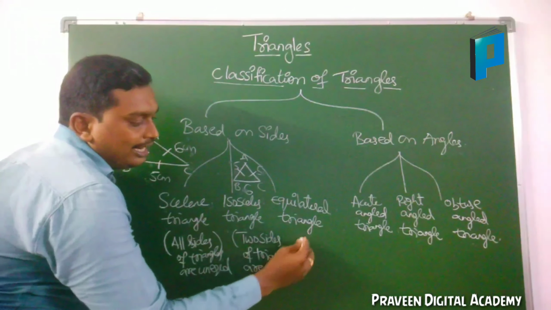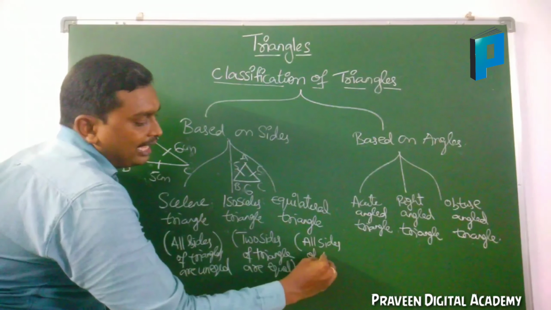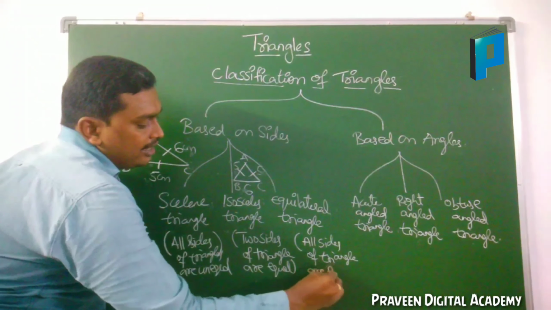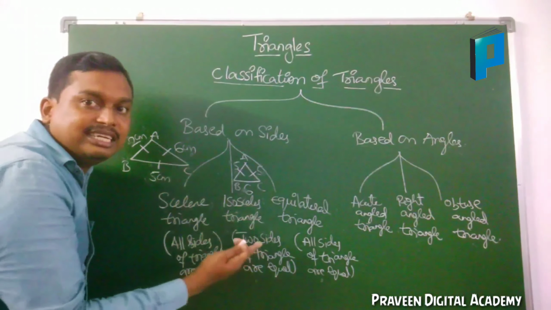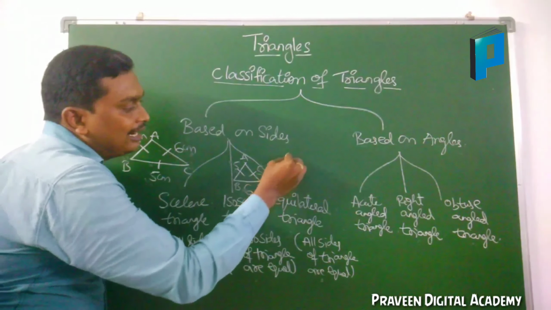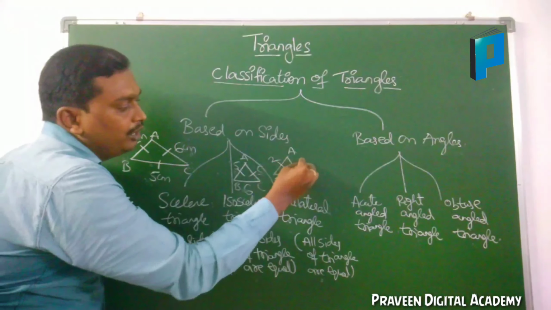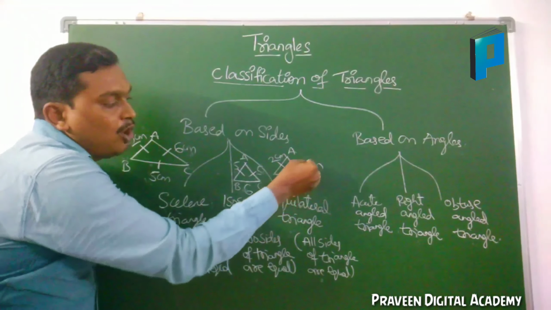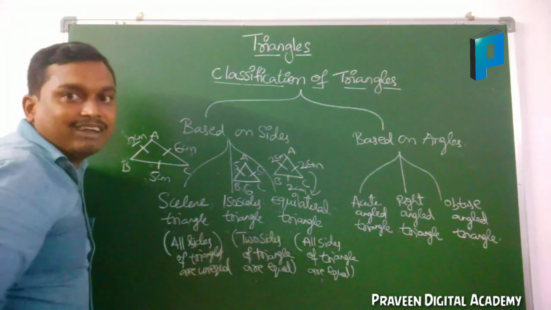Now come to the equilateral triangle. All sides of a triangle are equal. A triangle will have only 3 sides. If the 3 sides of the triangle are equal, then such type of triangle is called an equilateral triangle. If you are having a triangle ABC like this, here if you are having 2, here also you will have 2, here also 2. 2 centimeters, 2 centimeters, 2 centimeters. All the sides of a triangle are equal, then such type of triangle is called an equilateral triangle.